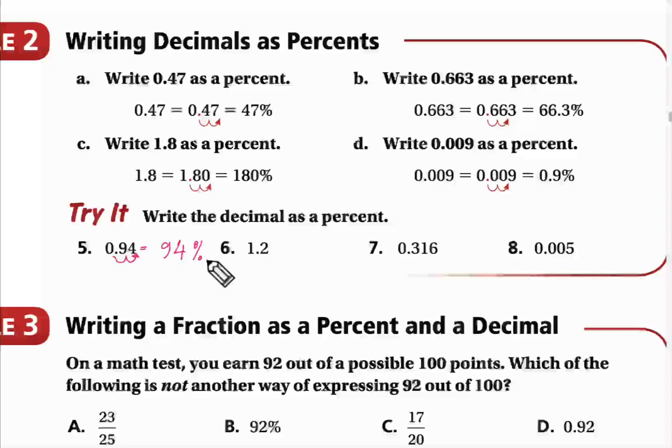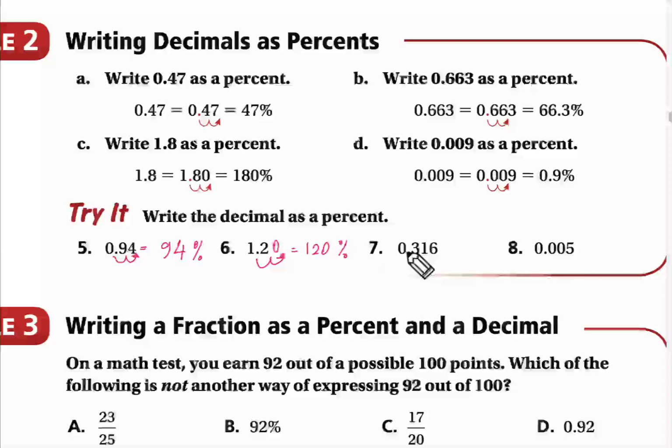Ali Al-Mar'i? Yes. Go ahead. Question number 6. 1.2. It's 120. Wow, excellent. We move it to the right 2 digits, because the 100 has 2 zeros. We should move 2 digits after the decimal point.